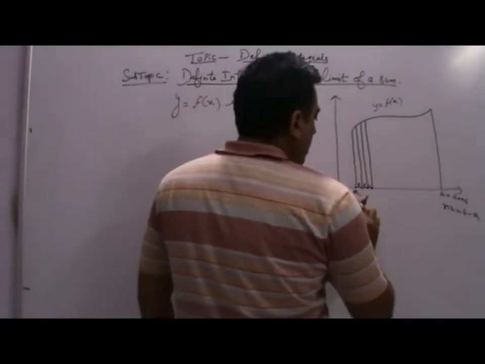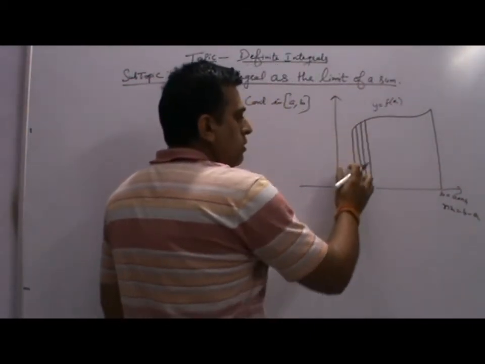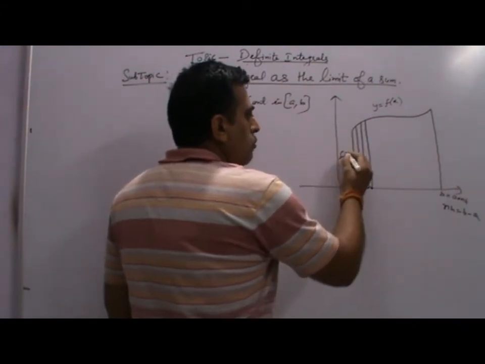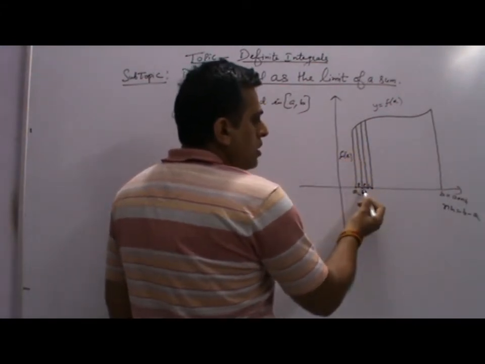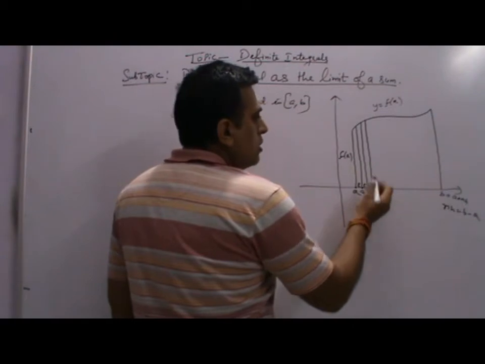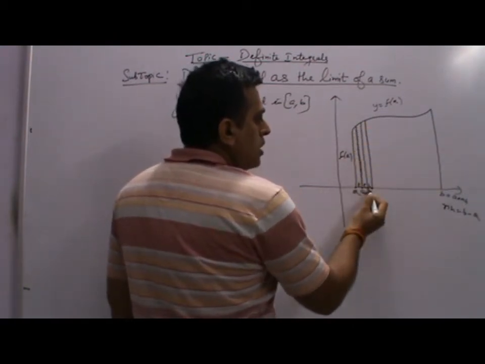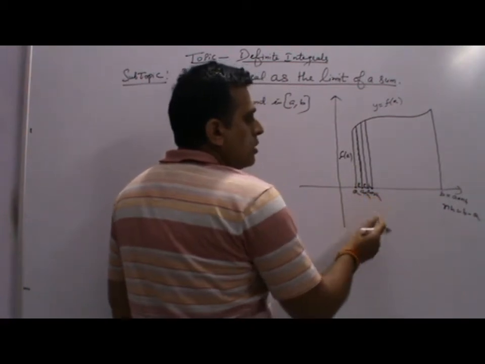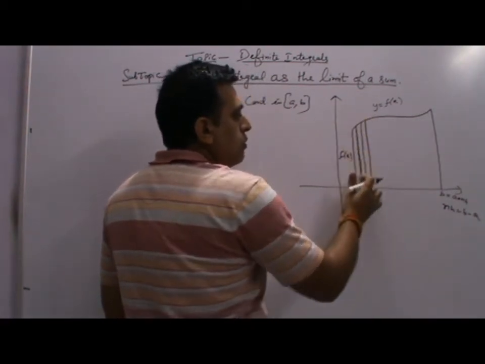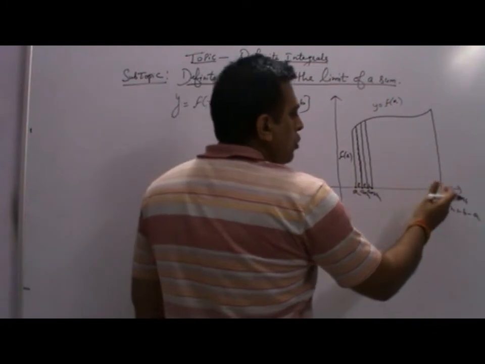So if this is a, then what is the value of y? That is f of a. If this is a plus h, then what is the value? f of a plus h. If this is a plus 2h, then what is the value? f of a plus 2h, and so on.